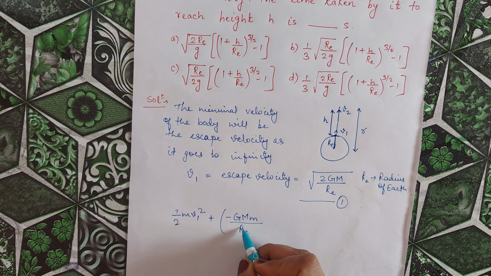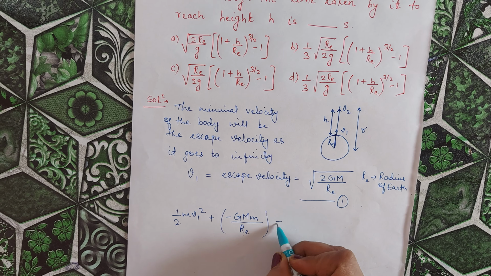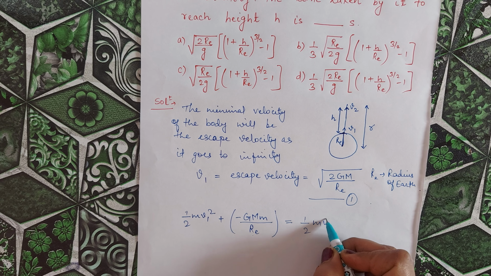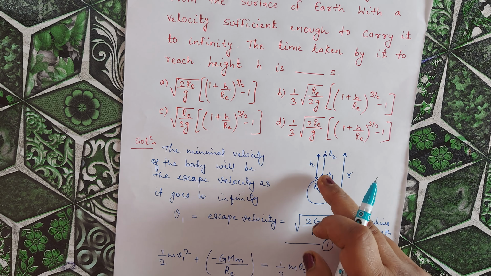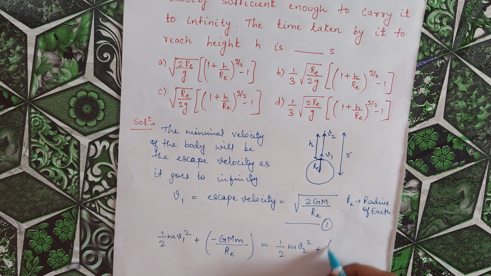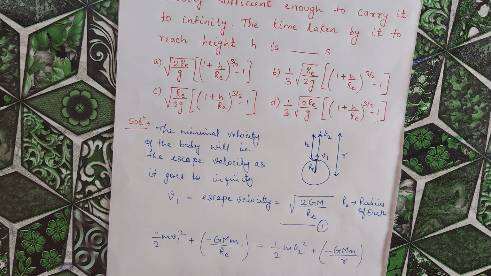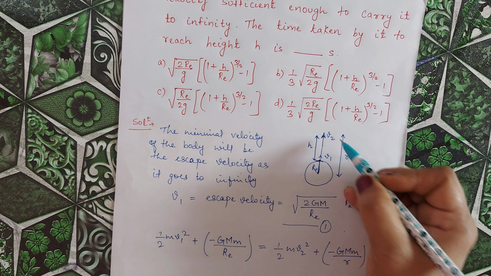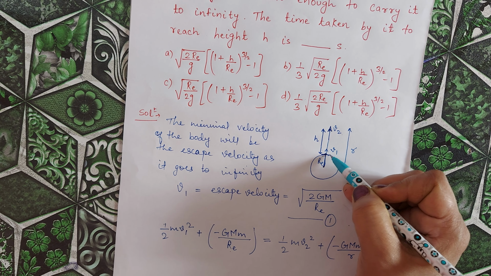Re we take because it is projected from the surface of the earth. This energy should be equal to half m v2 square, where v2 is the speed of the object when it attains height h from the surface of the earth, plus minus GMm by r. This is the potential energy, where r is the distance from the center of the earth to the point where the velocity of the object is v2 and it is at height h above the surface of the earth.